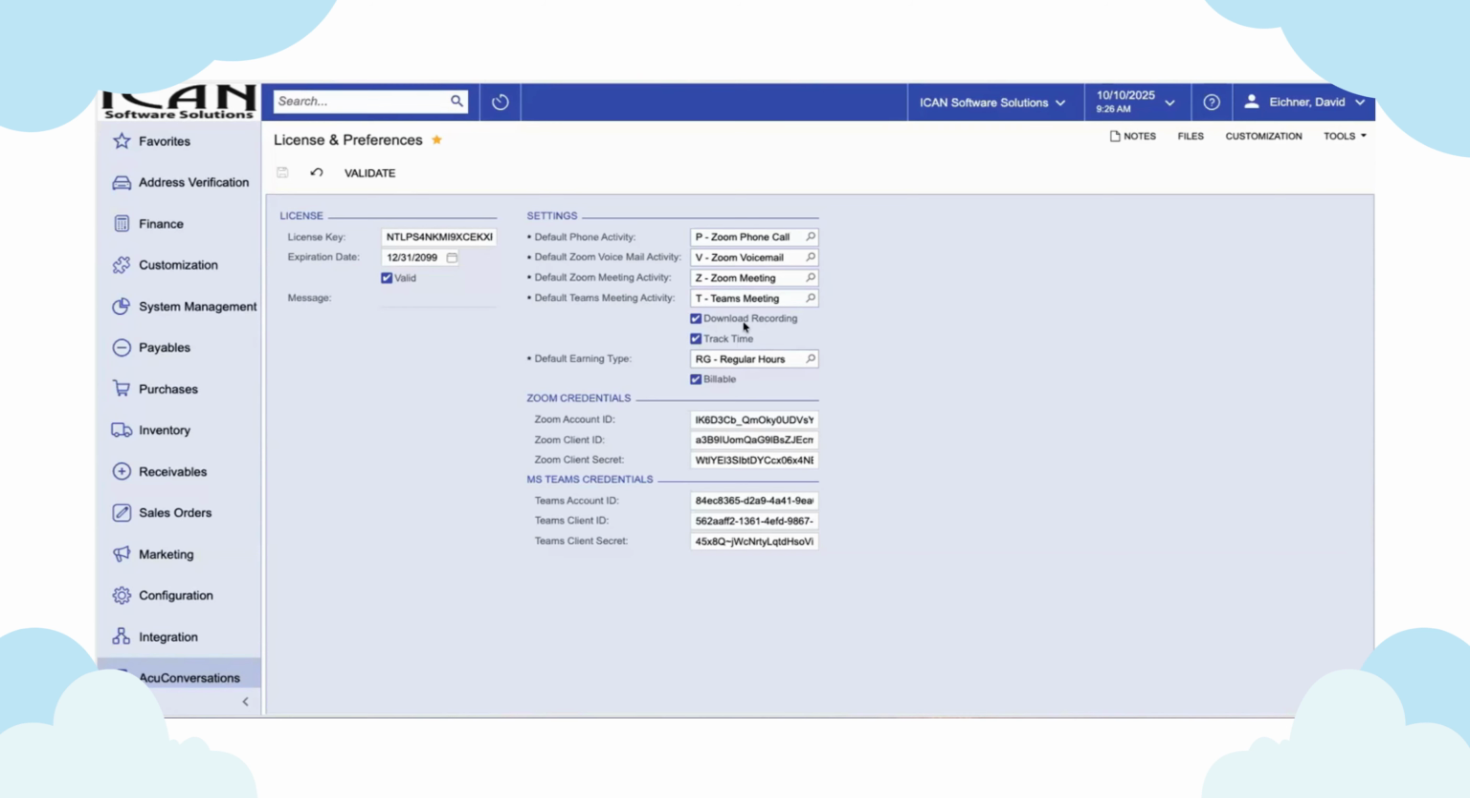Additionally, you can decide whether you want to download the recordings or just use the transcripts that are going to be downloaded. We've recently added the ability to track time on these activities. So if you want to have these activities be created as tracking time and define a default earning type and designate whether or not they'll be billable or not by default, this is where you would set those up. And then you would provide your Zoom credentials or your Teams credentials, or both.